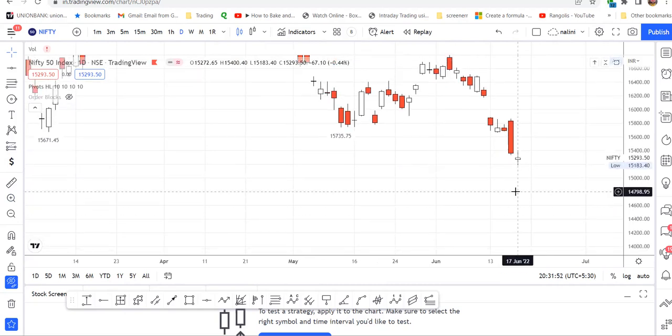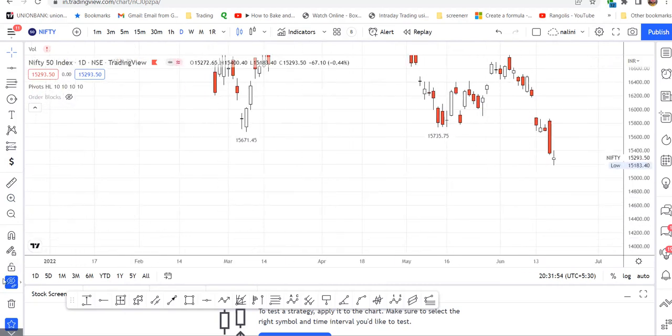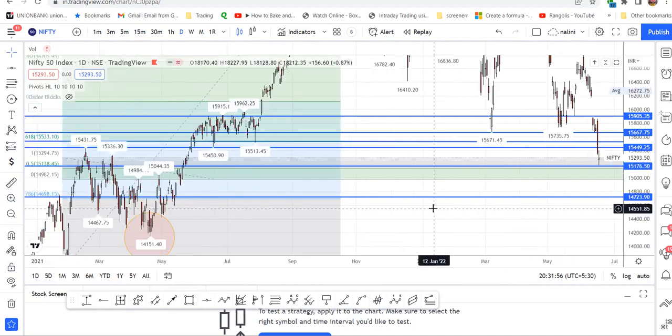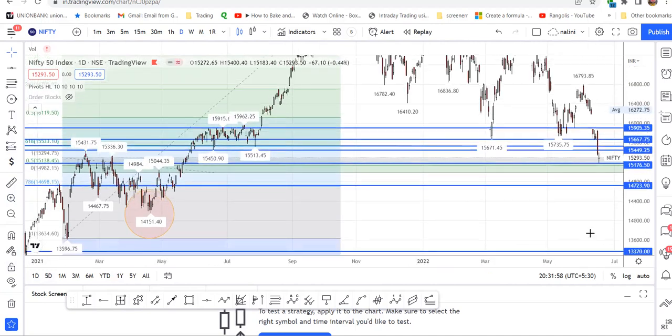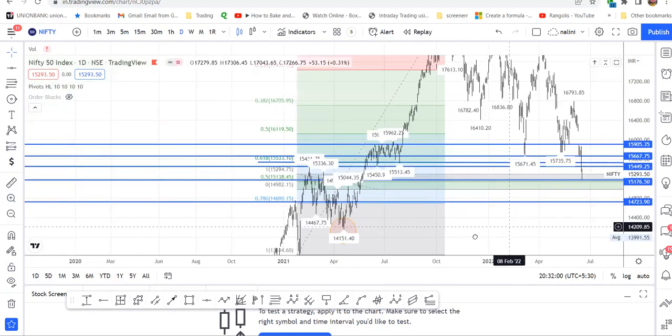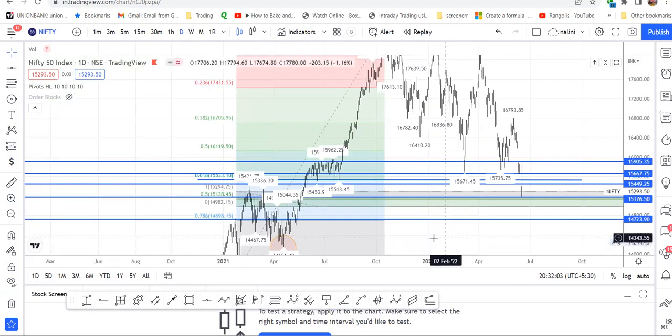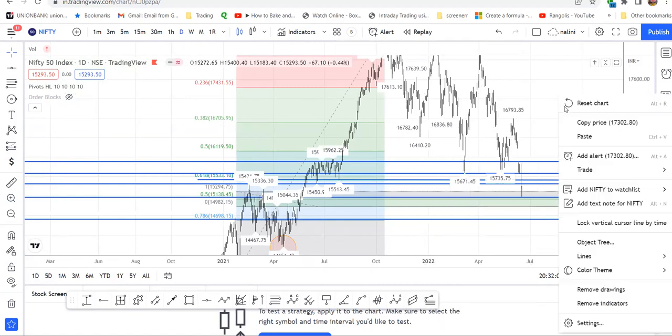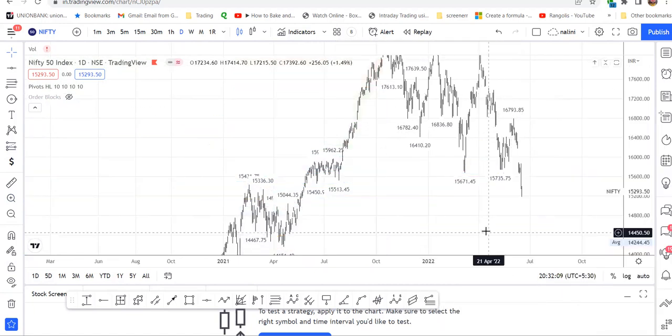Now, if we measure, let me enable all this. So if I enable, there are so many, so I'll remove all the drawing tools. Remove drawings.